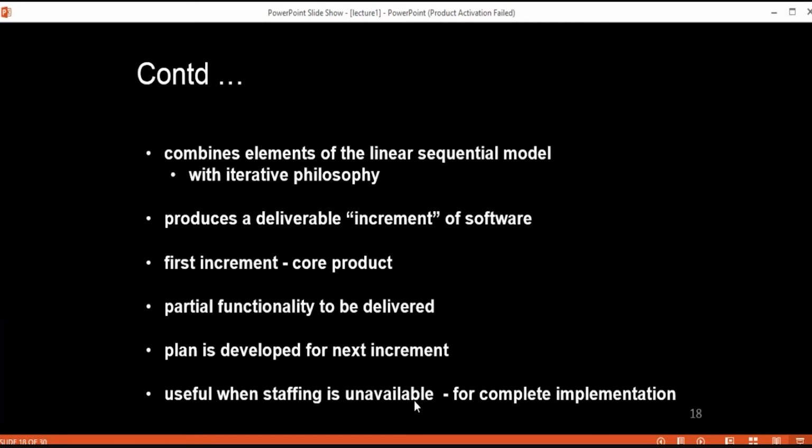So we can say that in each and every release we are going to deliver some partial functionalities to our users, to our customers.